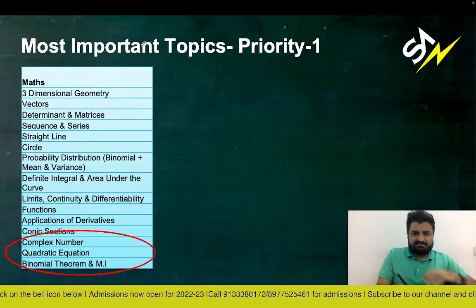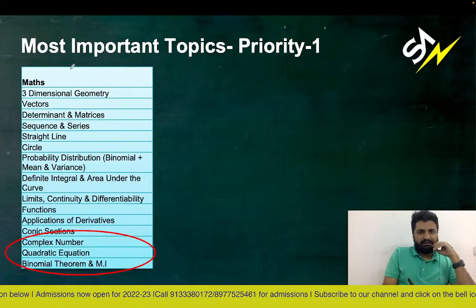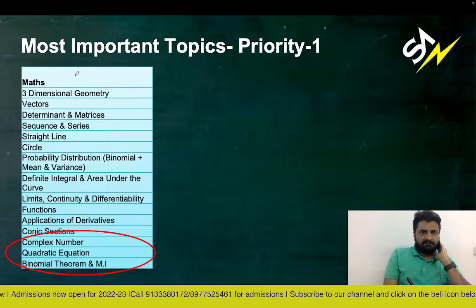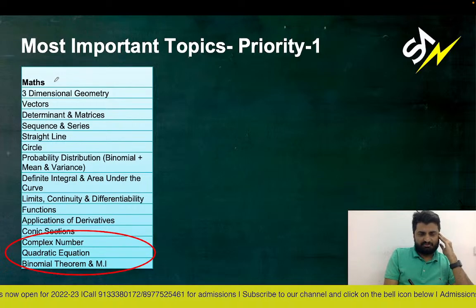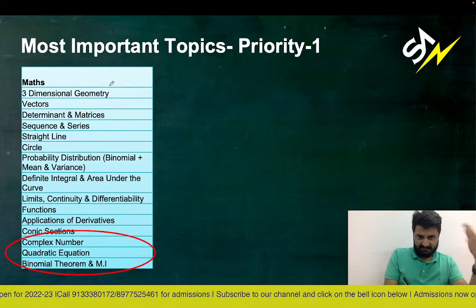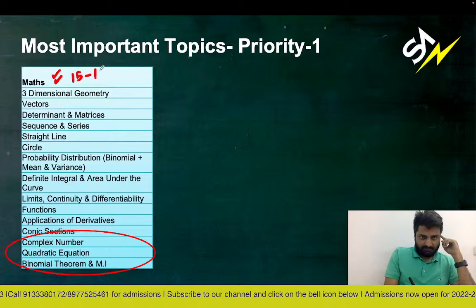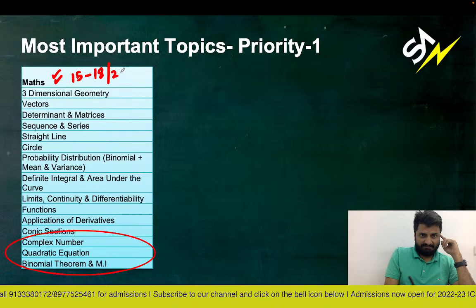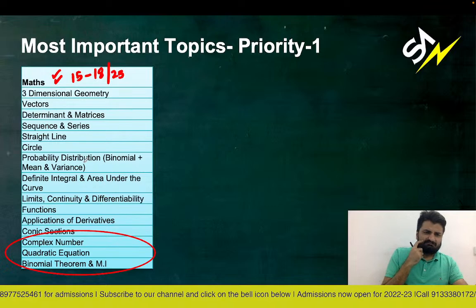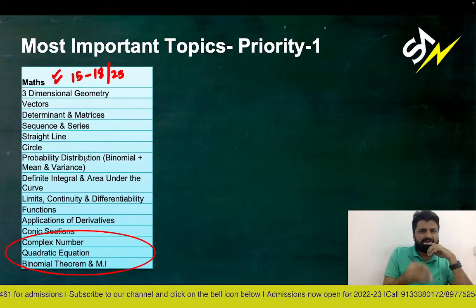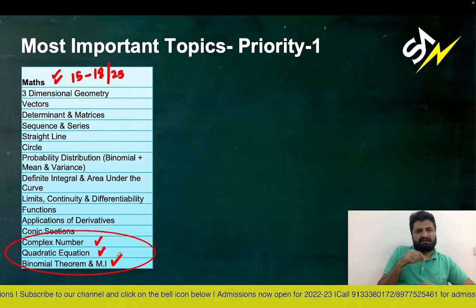Firstly, let's talk about the important chapters which you have to prepare for your JEE1. As you have around 15 to 20 days left for your examination, these are the maths topics which I want you all to revise and be thorough. If you're able to do this, you will at least be able to solve 15 to 18 questions out of 25 if you tackle these chapters. And of course, this in combination with one or two other chapters like matrices, which I did mention here. But these are the three main chapters in algebra which we would be taking up.